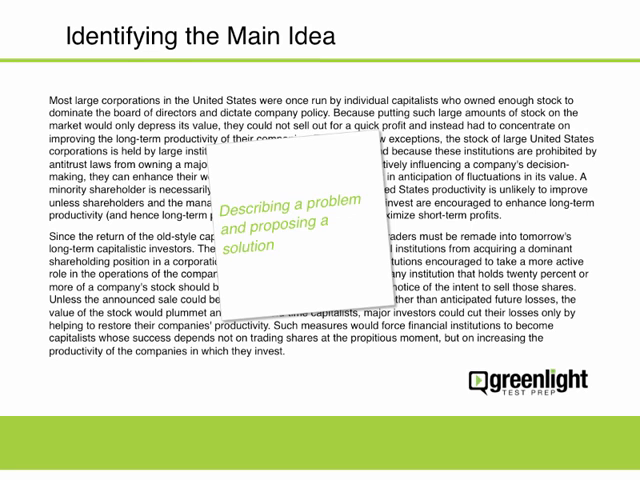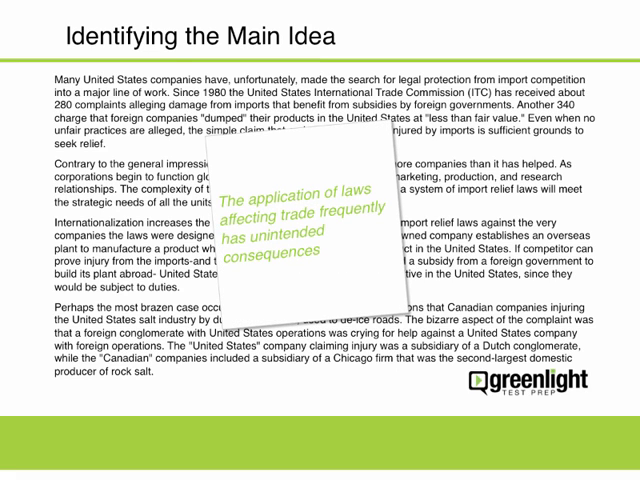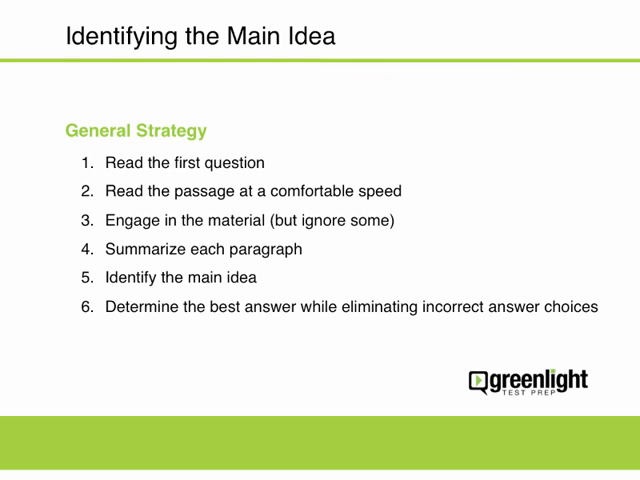Okay, let's try one more example. For this passage, the official guide summarizes the main idea as the application of laws affecting trade frequently has unintended consequences. Okay, let's summarize. In this lesson, we examined several ways to help us identify and summarize the main idea of a reading comprehension passage. In the next lesson, we'll examine ways to answer the questions that accompany each passage.